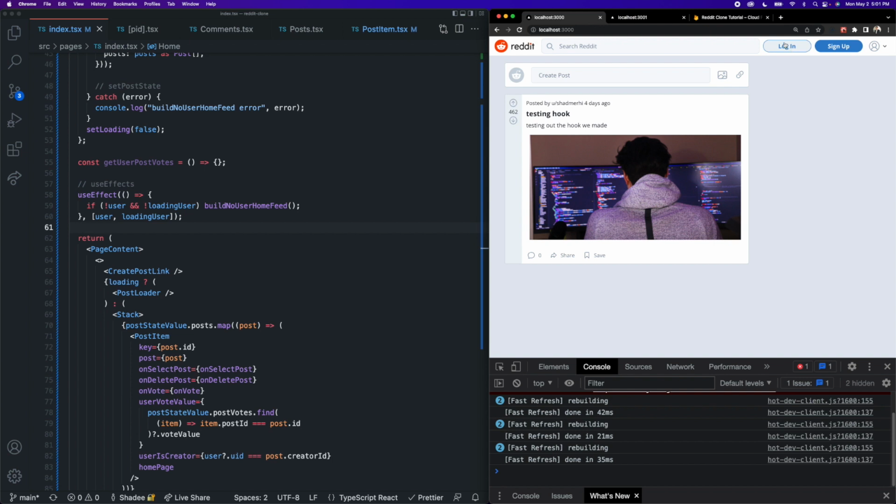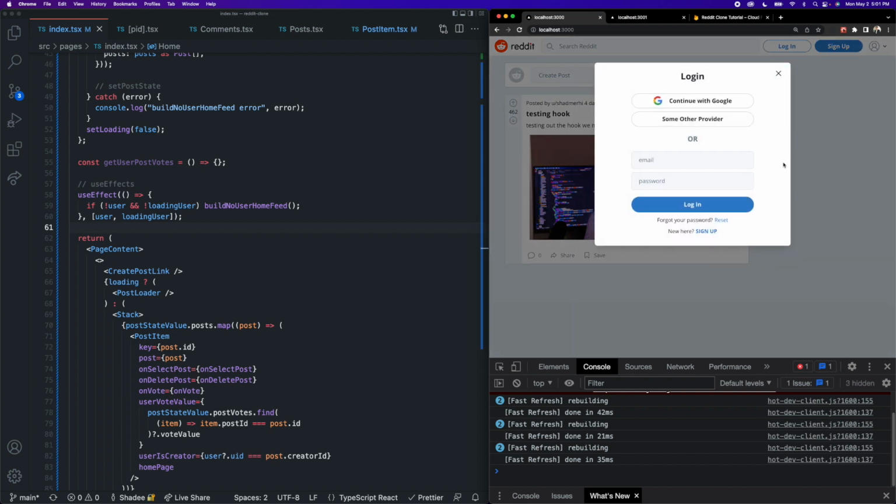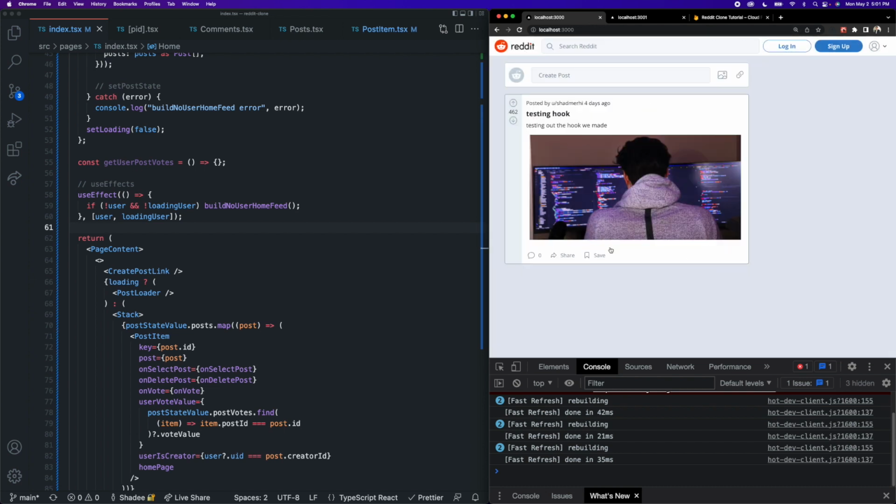And like I said before, after we finish the no user case, we're going to write out the logic to actually build the feed for what happens when I log in and there actually is a user. But now this is pretty cool because we can actually see some posts on our feed and they appear exactly the same as they do in a community. It's just a more generic feed.